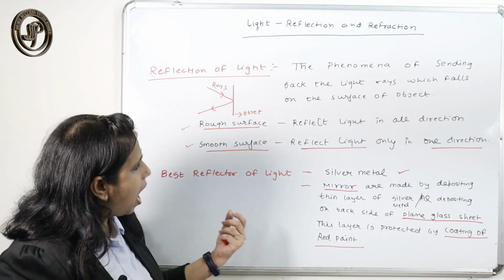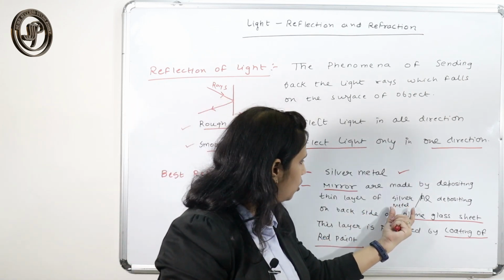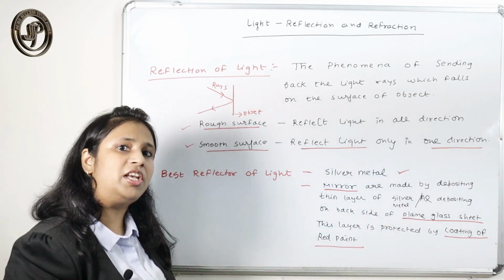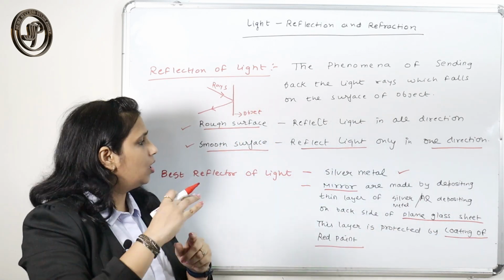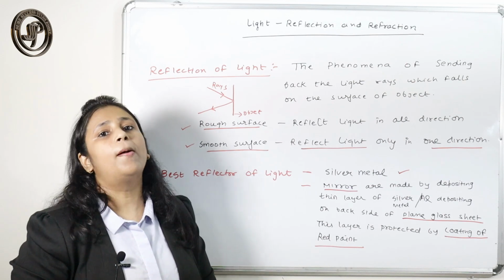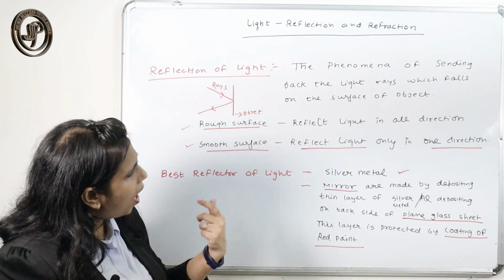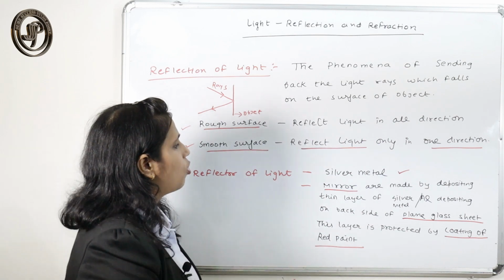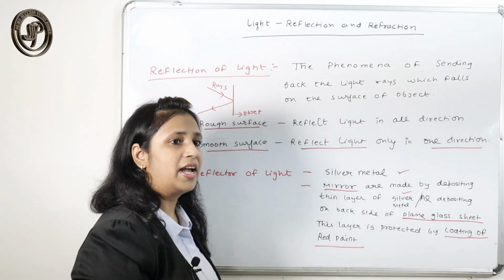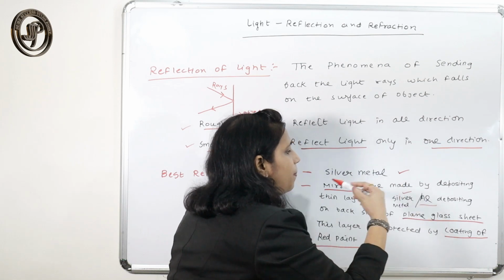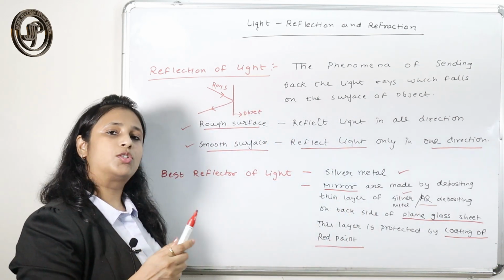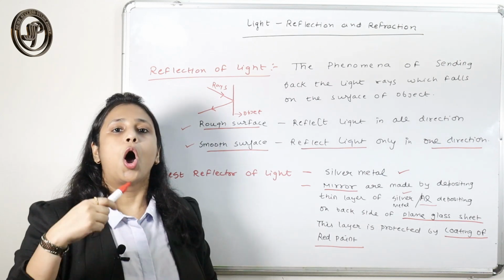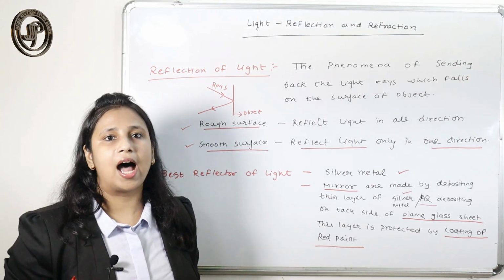And nowadays, in lieu of silver, we deposit aluminium over the back side of the plain glass sheet. Why do we do this if silver is the best metal? Because of its high cost. As aluminium is cheaper than silver, that's why we use aluminium deposited on the back side of the glass to make a mirror.